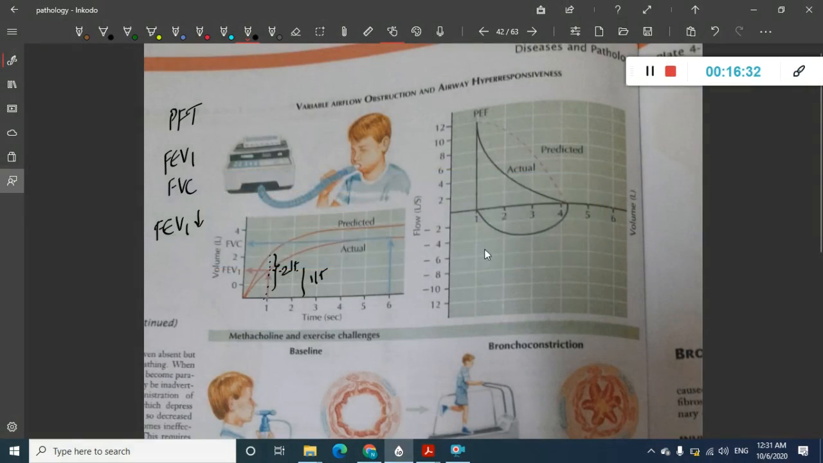So as a result, there is a decreased amount of air exhaled, and this graph is actually like this. Here peak expiratory flow is normal, but the FEV1, that is the expiratory volume which is exhaled in 1 second, has decreased. And remember, in this child also FVC is almost normal. So in that case, FEV1 by FVC is also decreased. Okay, so this is what happens in asthma.